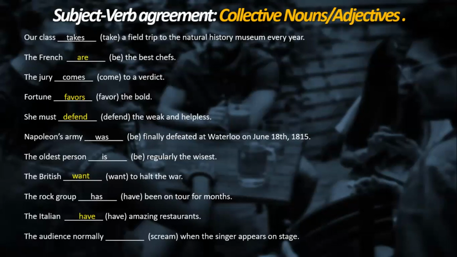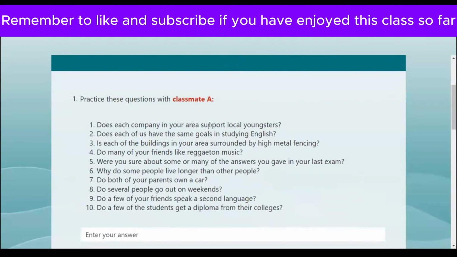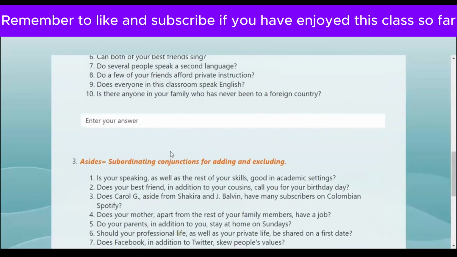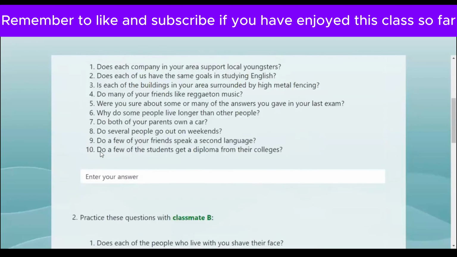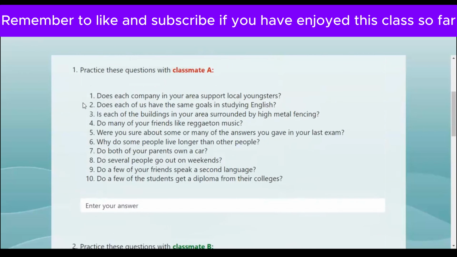The audience normally screams when the singer appears on stage. Exactly, just like that. Okay, well, my friends, at the moment we remember some of the basic rules in order to understand subject and verb agreement. Now we can go with the conversation practice. Let's start having a conversation with this topic. Over here, we're going to start with subject and verb agreement, and then we can go with the next set. Let's start with this first set of questions. Please select one question. The question is number 4.